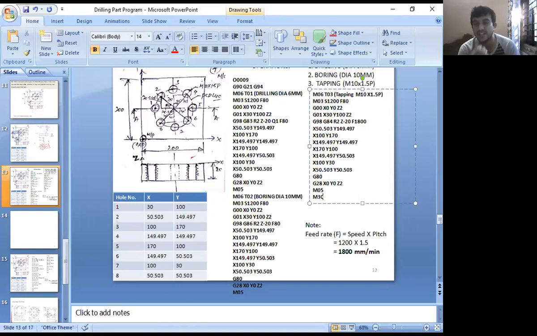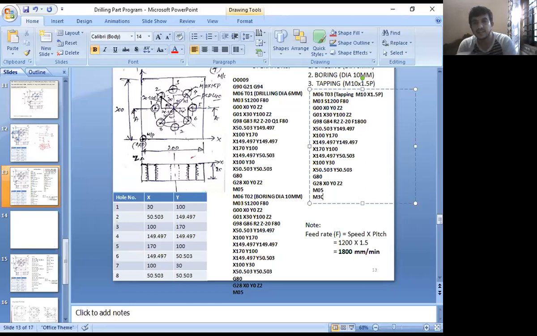Instead of writing each hole location, I can write that program into another program, that is a subprogram, right? Am I right? Whenever the coordinates are repeating, instead of writing those coordinates in the main program, you write them in another program called a subprogram.